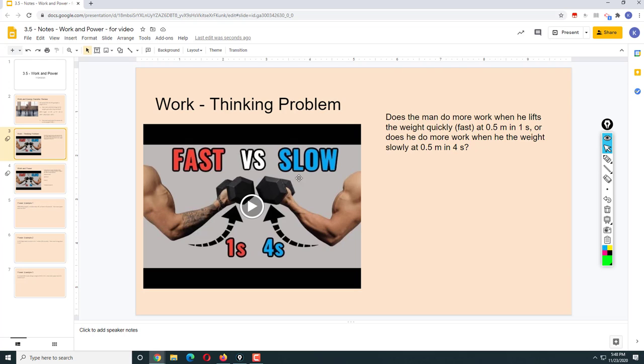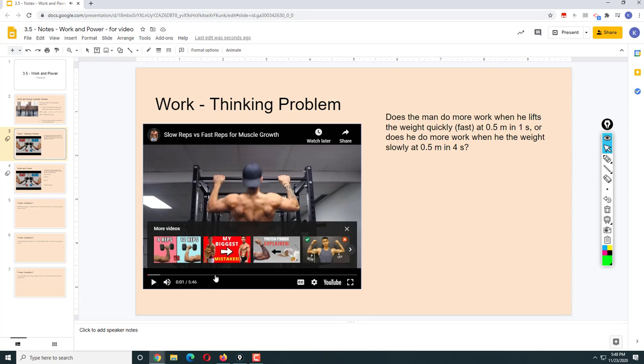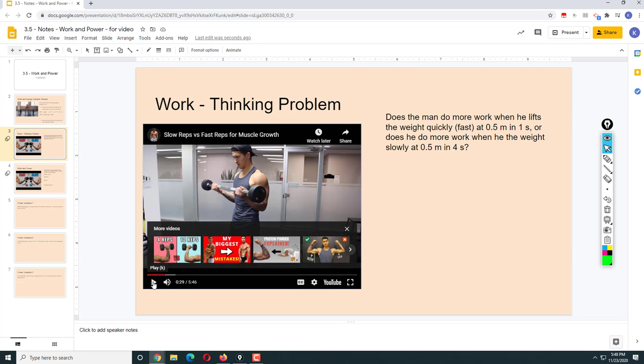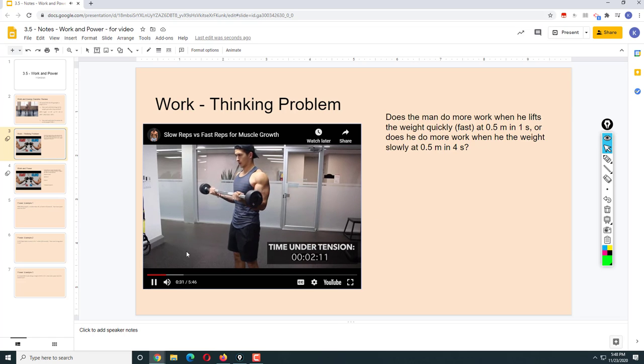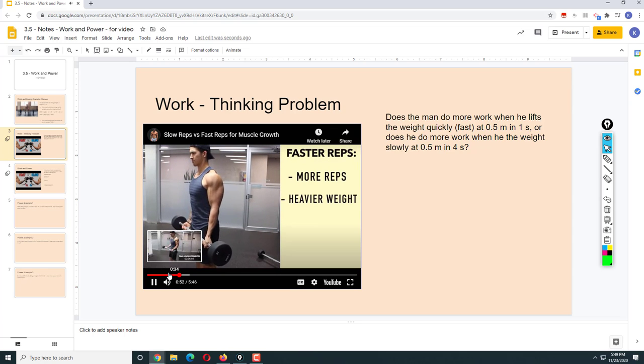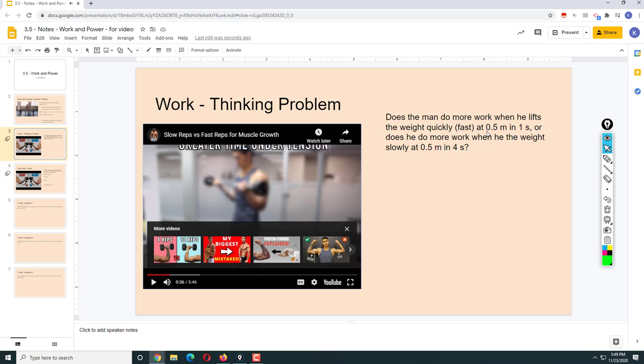So, thinking problem. Here we have a man who can lift weights. When it comes to training for muscle, we can lift them quickly or slowly. So for example, here we have fast and slow. Slow gives greater time under tension, simply meaning that your muscle is under strain for a longer period of time throughout the set. Fast means you can perform more reps or use a heavier weight than you can with a slower tempo.